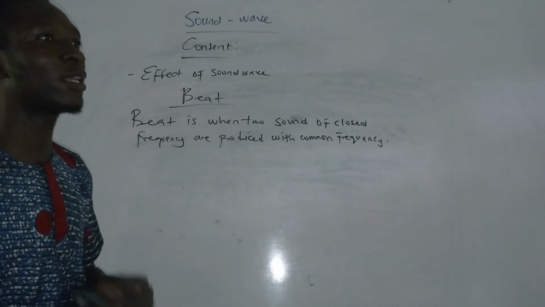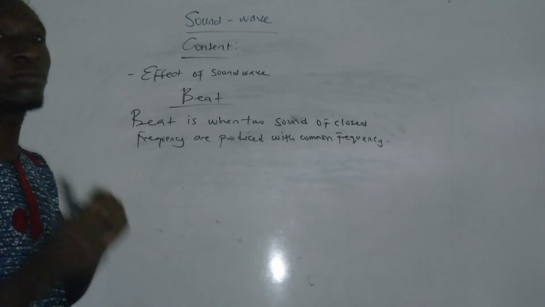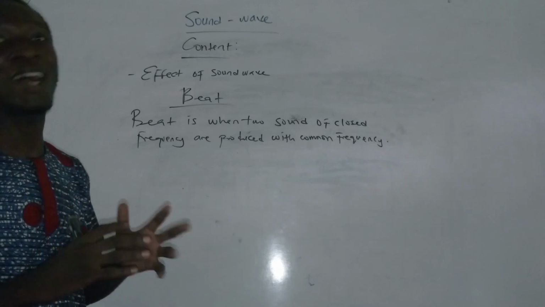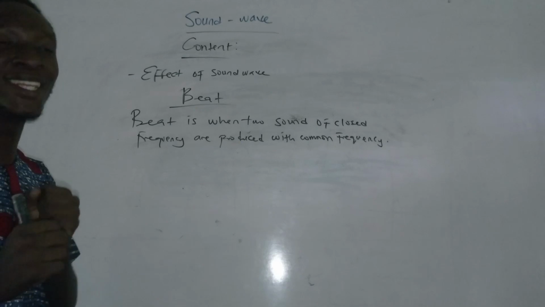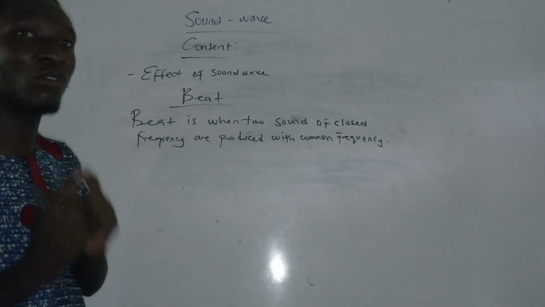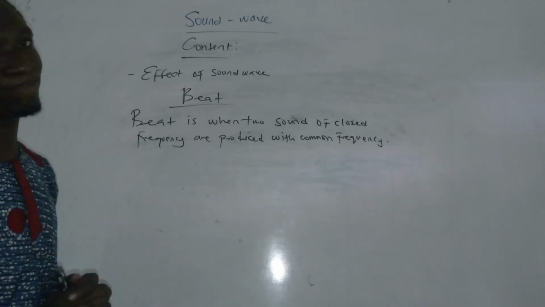So when you are making a sound like ba ba ba ba, another one comes like this, and you later hear a resulting sound like ba ba ba. Are we together? These are two different sounds, then producing a common frequency of sound of ba ba ba. So that's what we call beat.